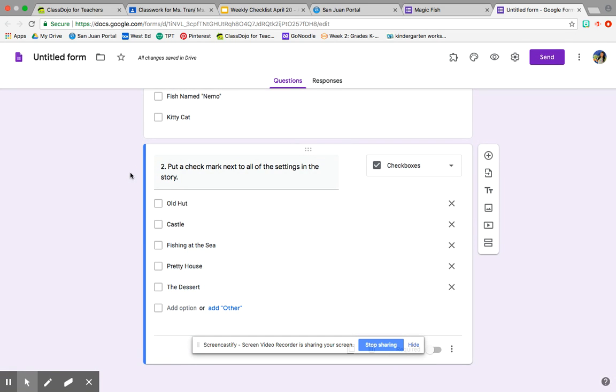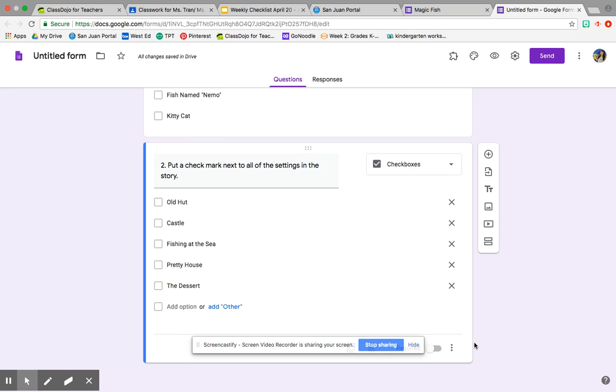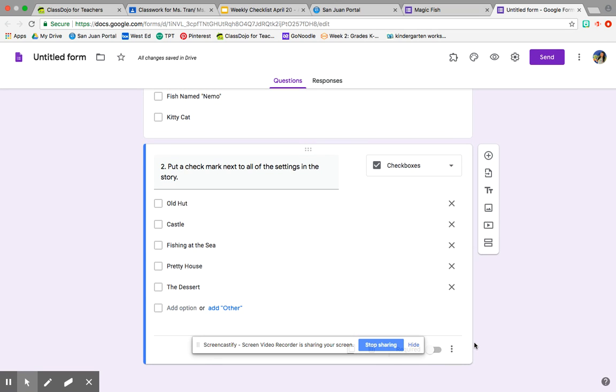Number 2, put a check mark next to all of the settings in the story. Old hut, castle, fishing at the sea, a pretty house, and the desert. And then once you're done, on the bottom it's going to say submit. My screen doesn't have that, but you're going to hit submit, and then you'll be all done with this assignment.